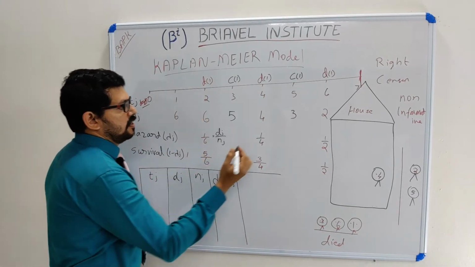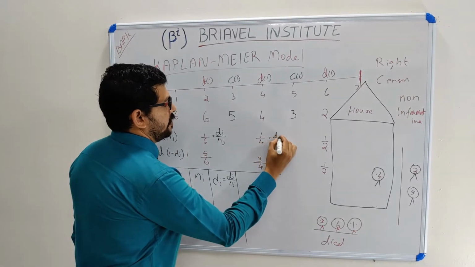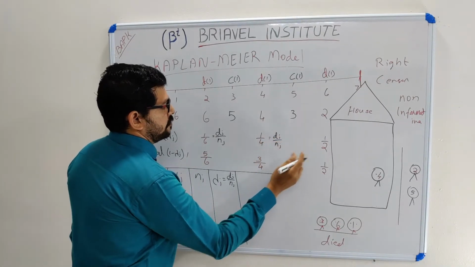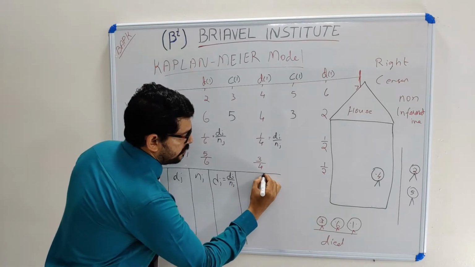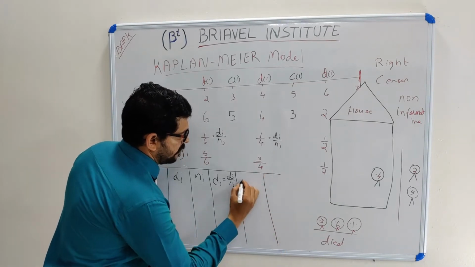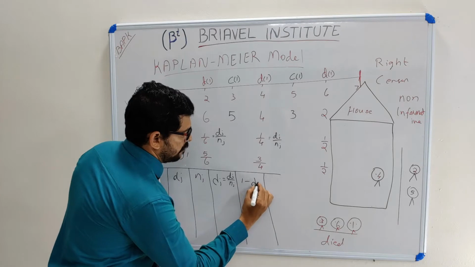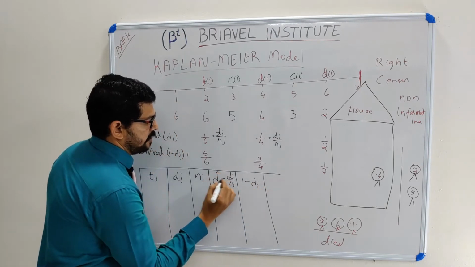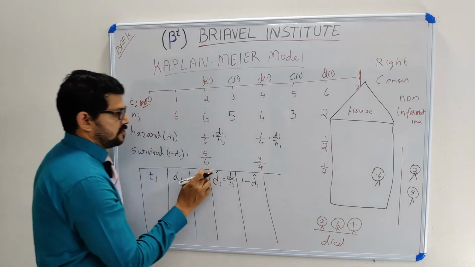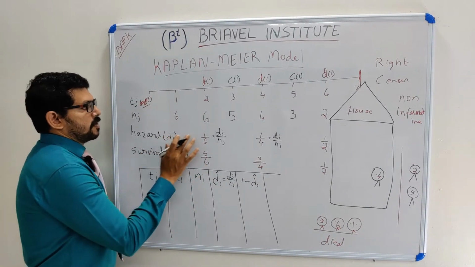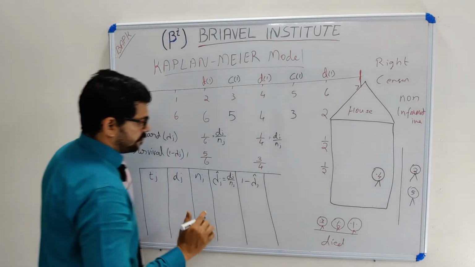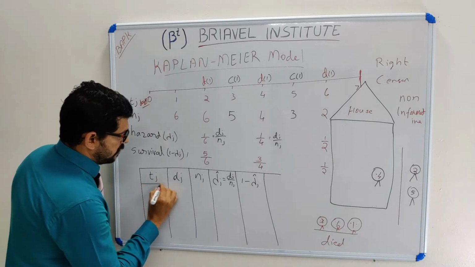Here also it is dj divided by nj. And one more term, survival, 1 minus lambda j. This lambda j is estimated, so I am giving a cap. It is estimated from my observation. So this is the table.